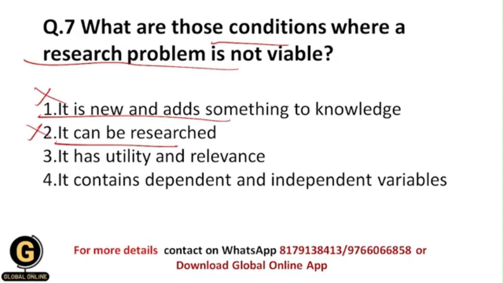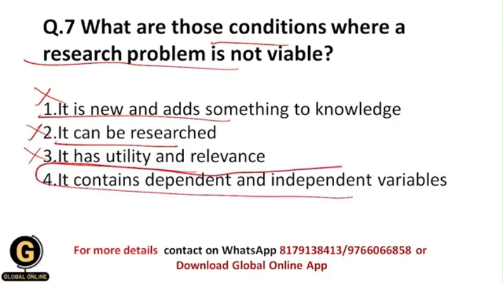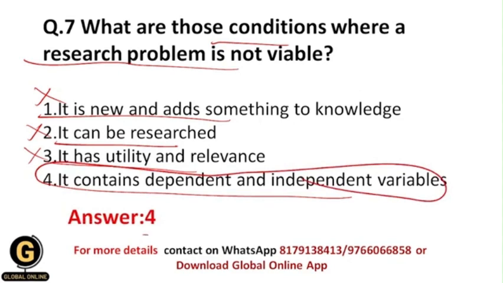But we have asked about when it is not viable. Okay, it has utility and relevance. Yes, under this situation as well it is viable, so this is eliminated. It contains dependent and independent variables. Yes, so under this situation the research problem is not viable. And that's why the correct answer to this question is 4.